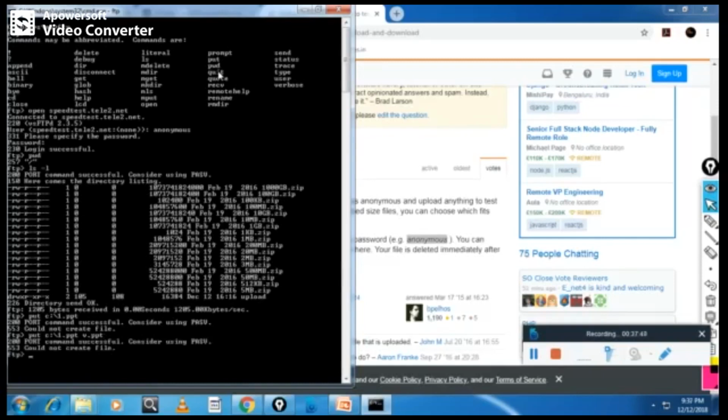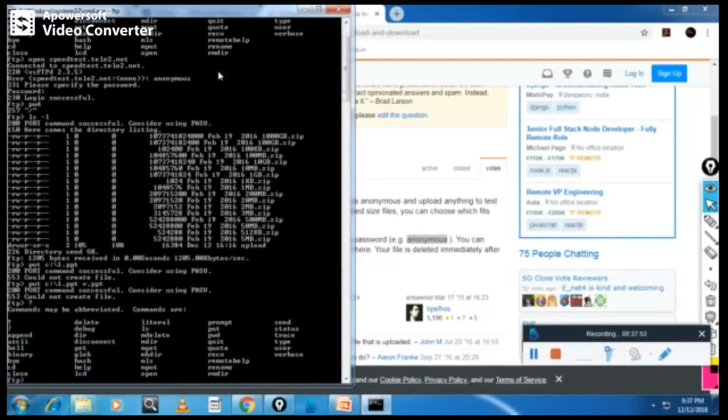To disconnect, we have a command here. If you give the question mark, you will come to know which commands you can use. So FTP is an authorized, authenticated protocol. Without authentication, you cannot log into the FTP. So it needs authentication. So this is about FTP.